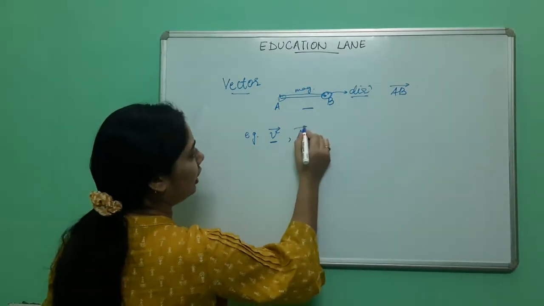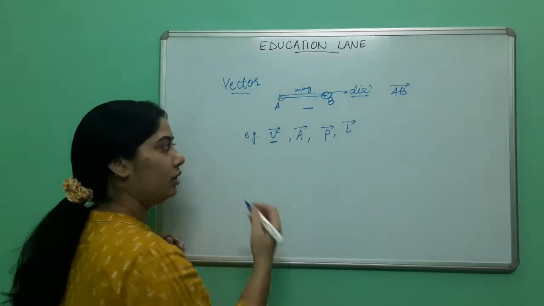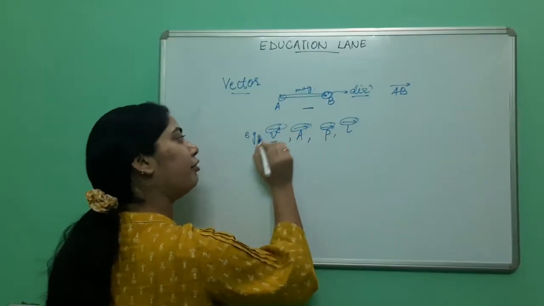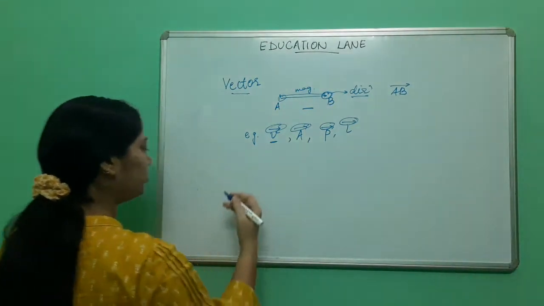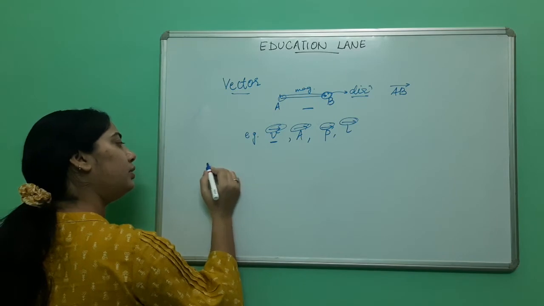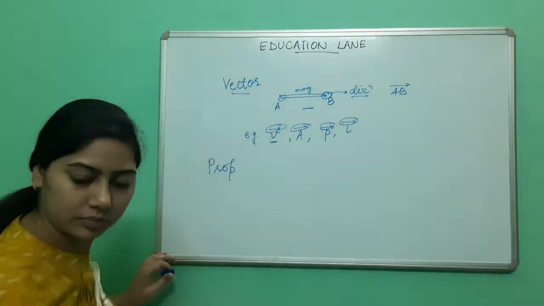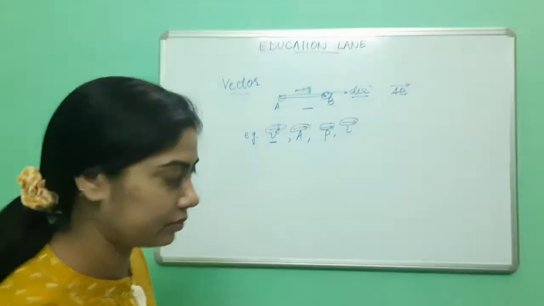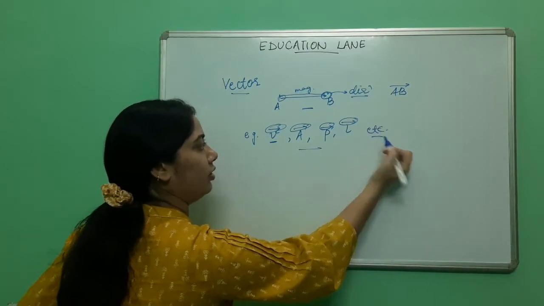C, A, P, L: these are vectors. These quantities are vectors, etc.